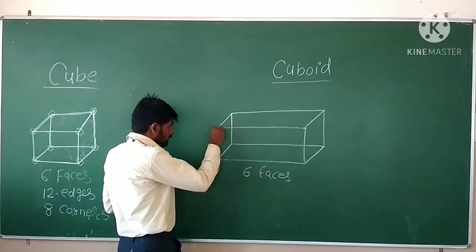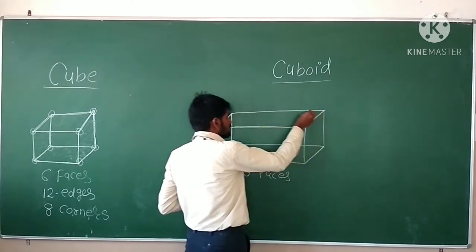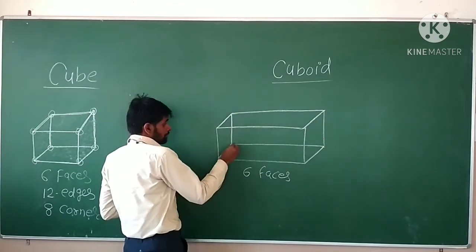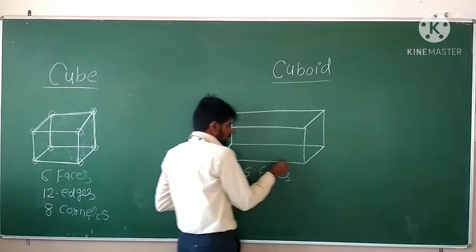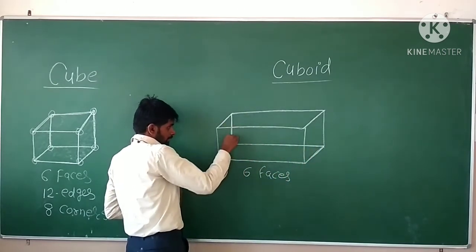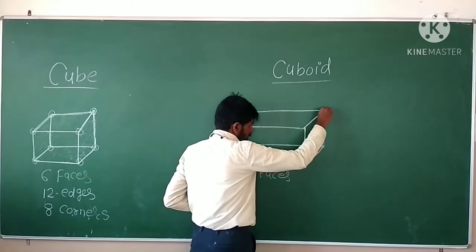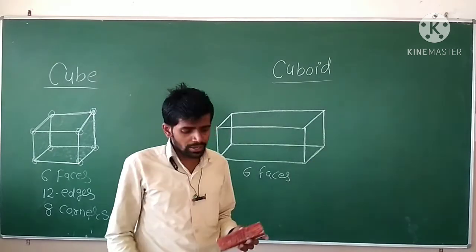Okay. Then we will understand about the edges. So how many edges are there? 1, 2, 3, 4, 5, 6, 7, 8, 9, 10, 11, and 12. Again 12 edges are there.